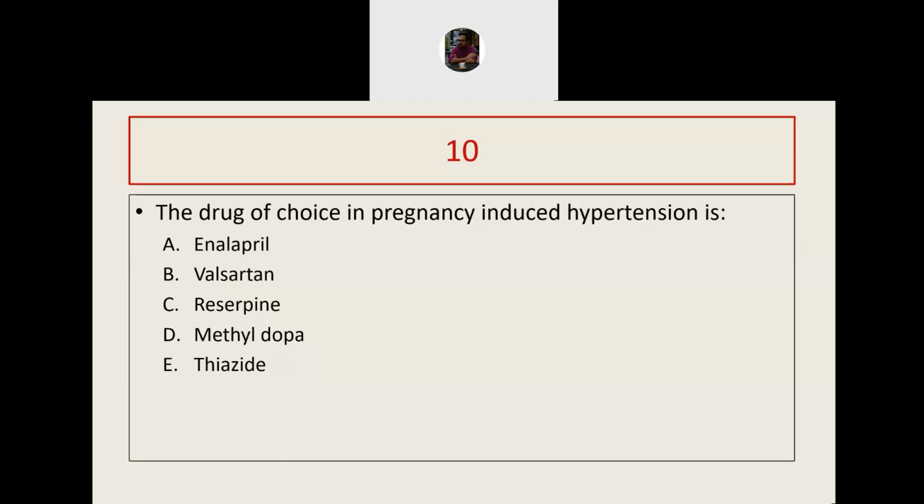And the last question, the drug of choice in pregnancy-induced hypertension. Very good. The answer will be D, methyldopa. So I hope the content was clear to you and you would be able to understand the regulation of blood pressure and correlate with treatment of hypertension well.